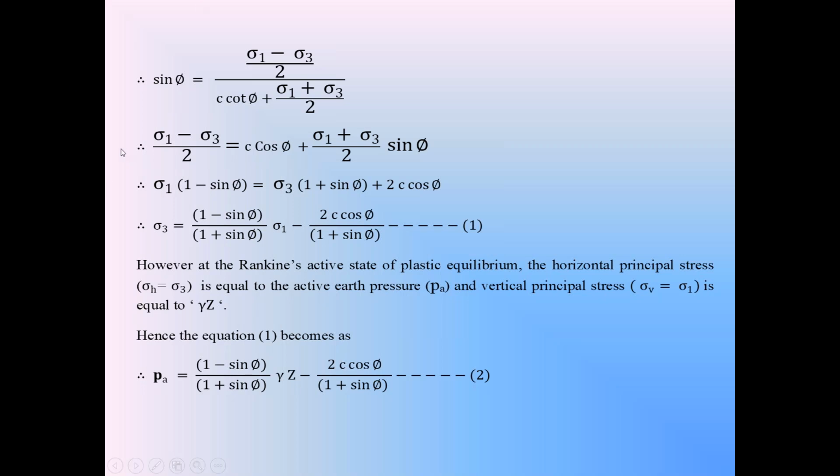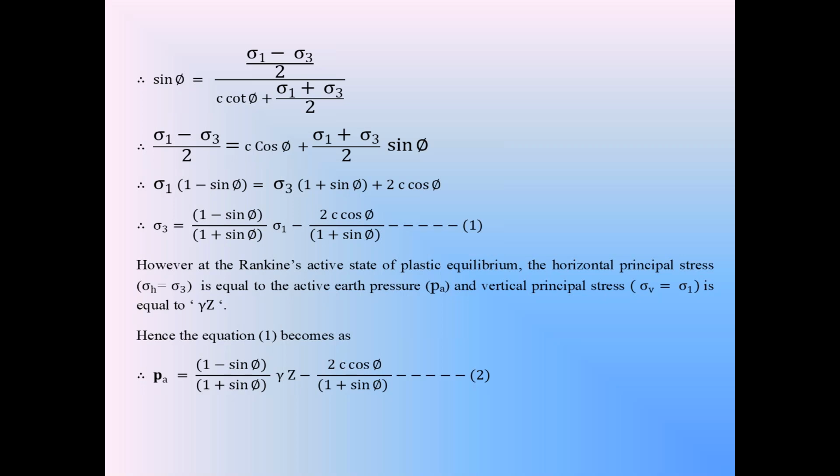On the left side, sigma 1, this is sigma 1 already there, sigma 1 minus sigma 1 sin phi is equal to, on the right side, sigma 3 plus sigma 3 sin phi plus 2c cos phi. Now take sigma 1 common on the left side. You will get sigma 1 into 1 minus sin phi on the left side is equal to, on the right side, take sigma 3 first common, sigma 3 into 1 plus sin phi plus 2c cos phi.